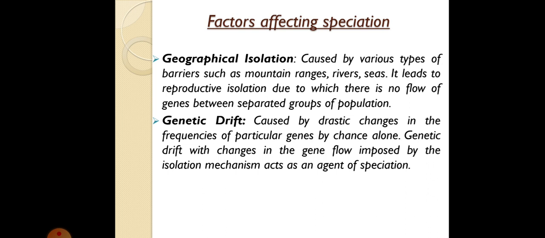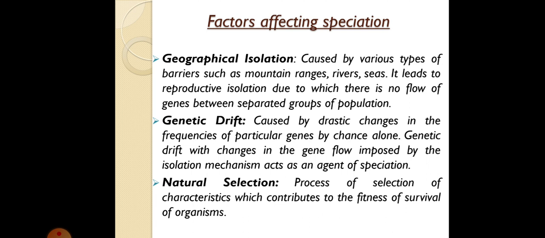And genetic drift, with changes in the gene flow imposed by an isolation mechanism, acts as an agent of speciation. So when genetic drift combined with geographical isolation occurs in a population, it leads to speciation. Clear?